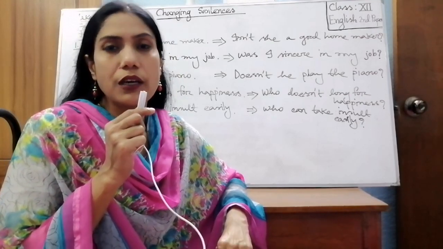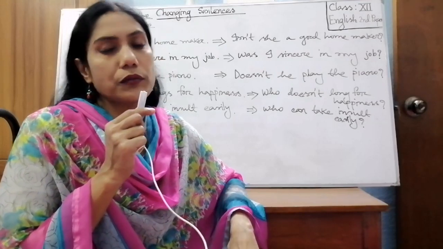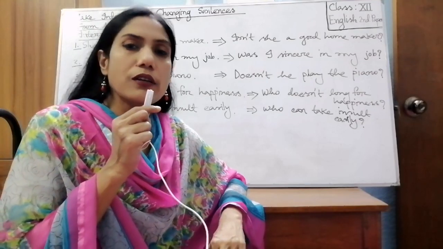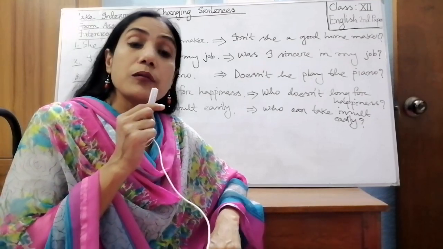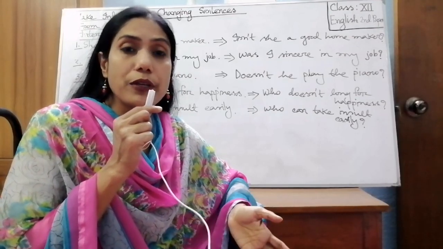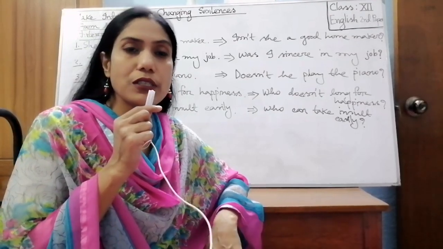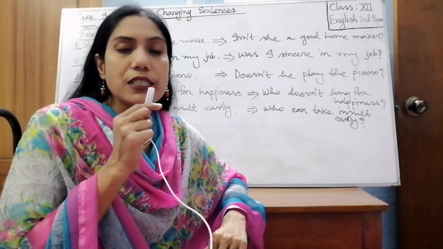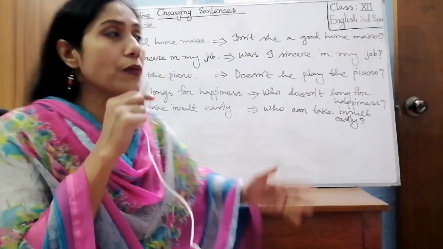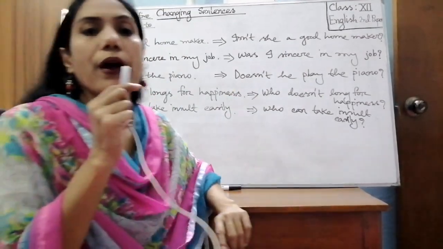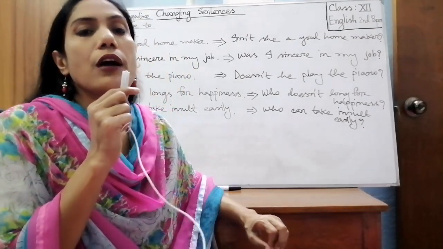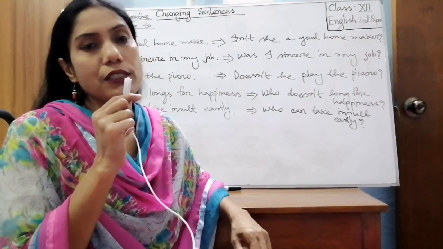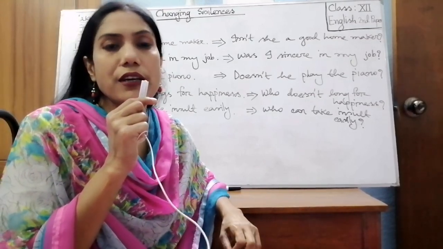My dear students, you know we are learning rules of changing sentences. In our previous class we learned some rules of making sentences from affirmative to negative. Today we will learn some rules of changing sentences from assertive to interrogative, and also some rules of making sentences from assertive to exclamatory. Please get ready with your pen and sheet and start the class.